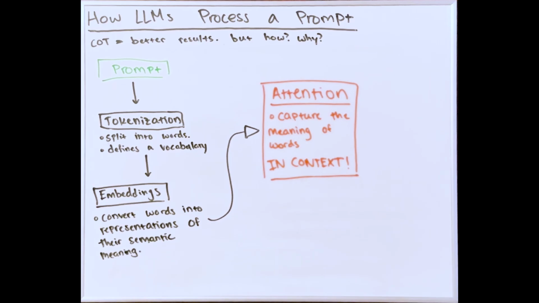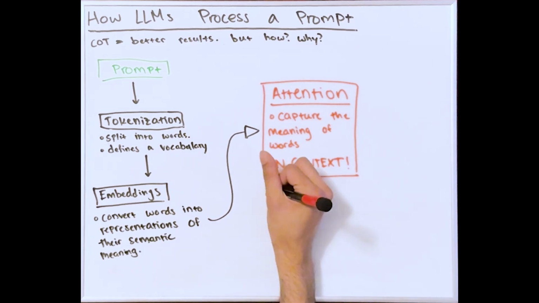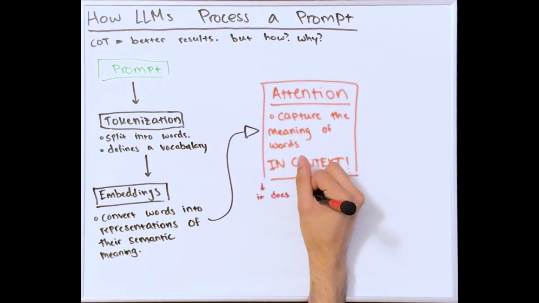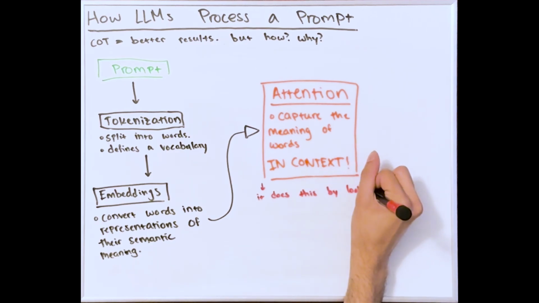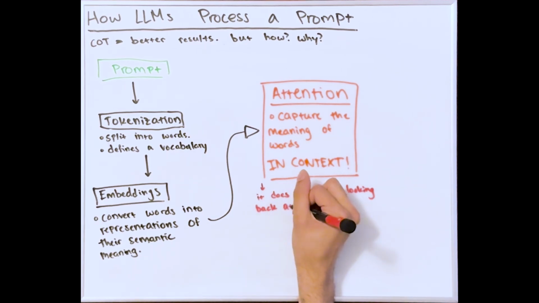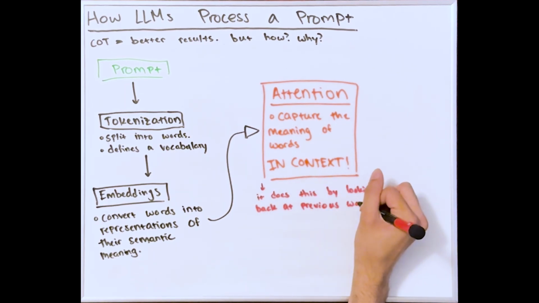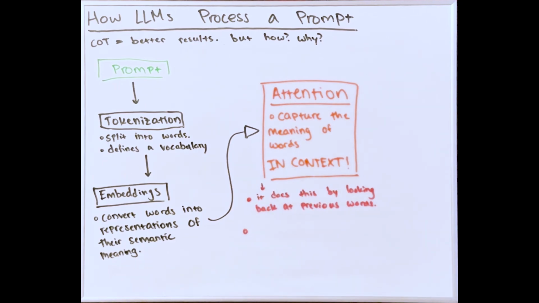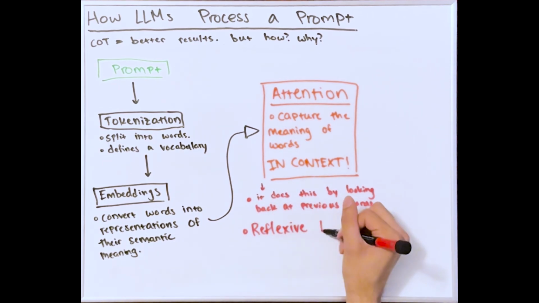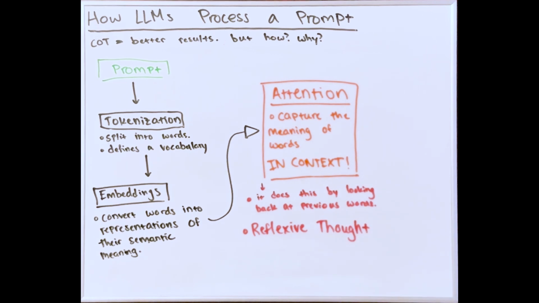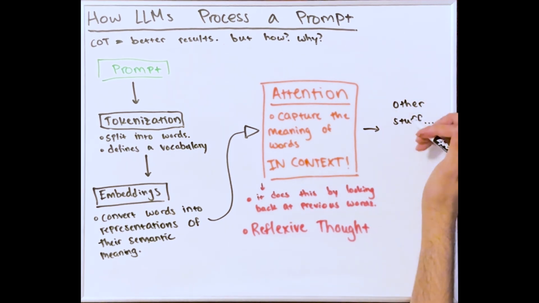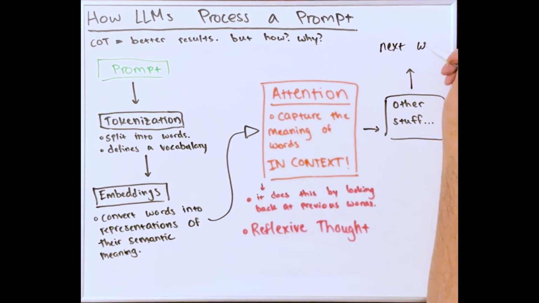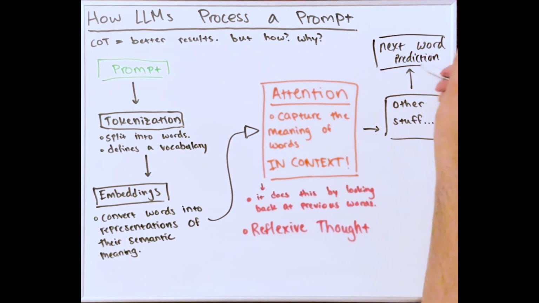A dive into how the attention mechanism does this is not in the scope of this video, but the core thing the attention mechanism does is it looks back at previous words to capture the meaning in context. By looking backwards, this is akin to reflexive thought, which is one of 2 mechanisms needed for high-level reasoning. What happens after attention is also not in the scope of this video, but it basically does a bunch of things and comes up with a prediction for the next token.